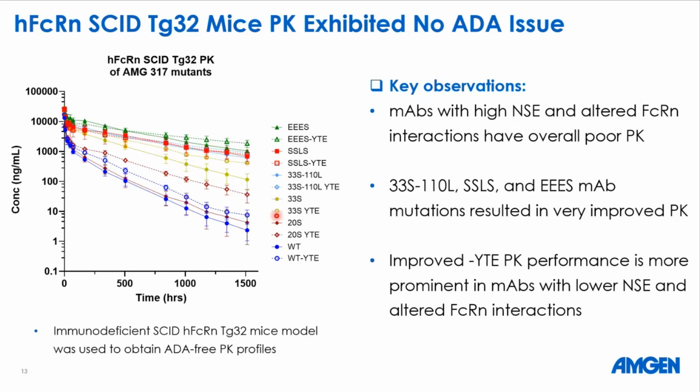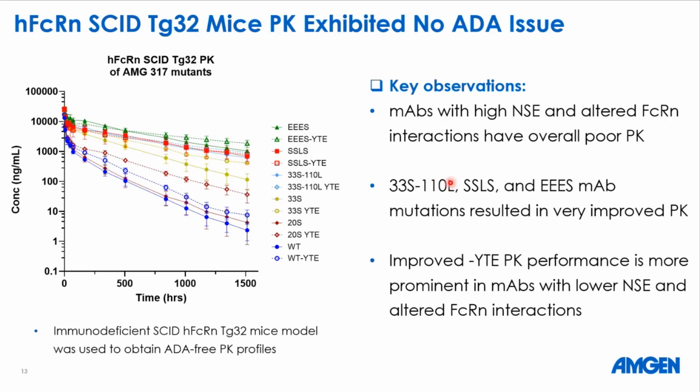And when we introduced point mutations to mutate the exposed positive charge due to arginine, we see that the overall PK profile of the molecules increased and got better, and the highest serum concentration PK profile was achieved through the SSS and SSS YTE mutation pair.